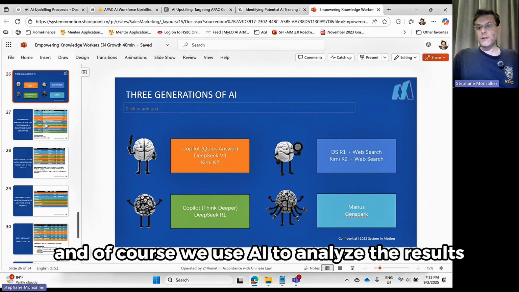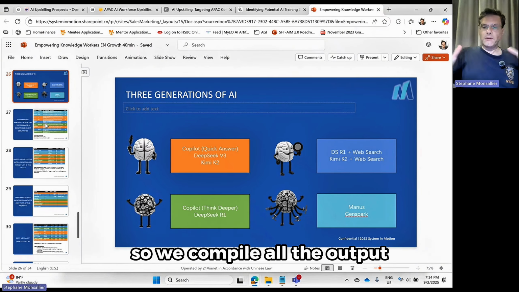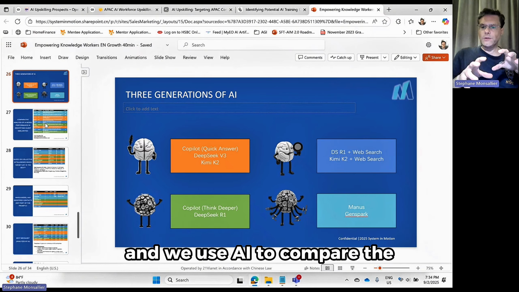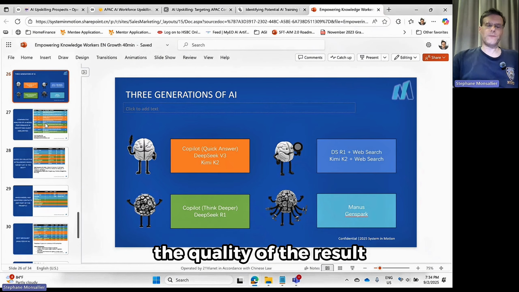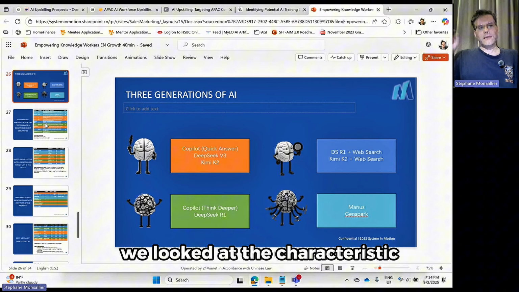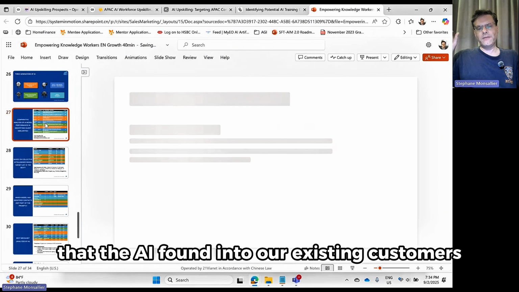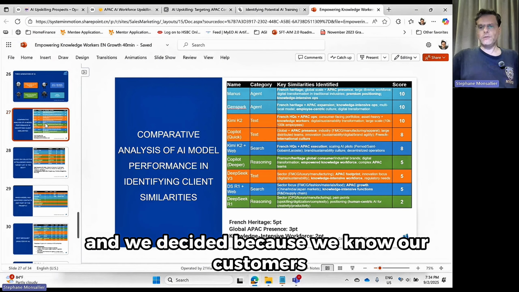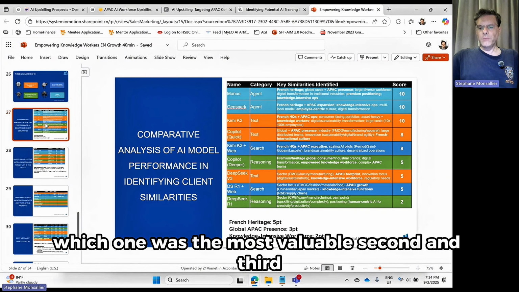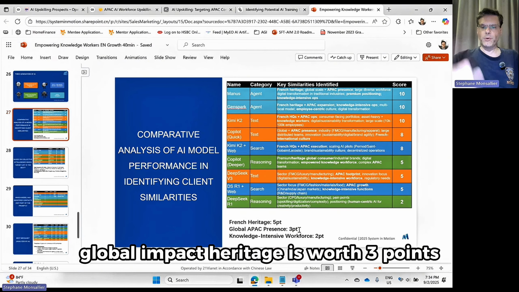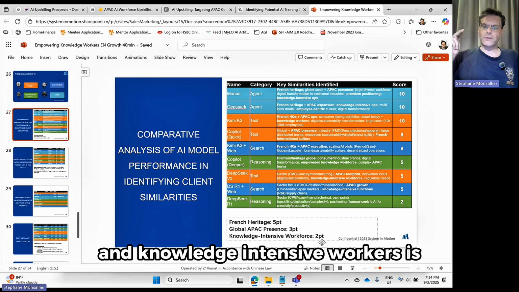And of course, we use AI to analyze the results. So we compile all the output, we cut them into the 4 major steps, and we use AI to compare the quality of the result. For the first one, we did a semi-manual analysis. We looked at the characteristics that the AI found in our existing customers. And we decided, because we know our customers better, which one was the most valuable, second and third. So we found that French heritage is worth 5 points, global APAC heritage is worth 3 points, and knowledge-intensive workers is worth 2 points.